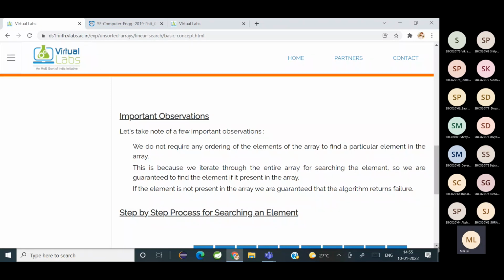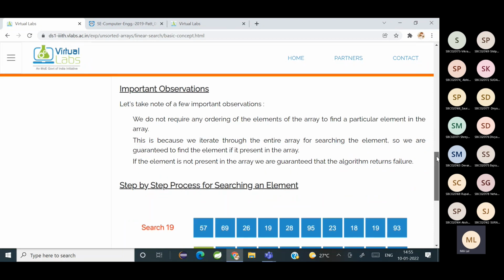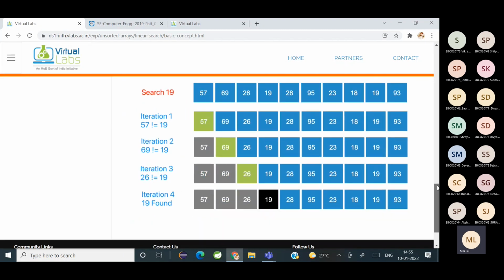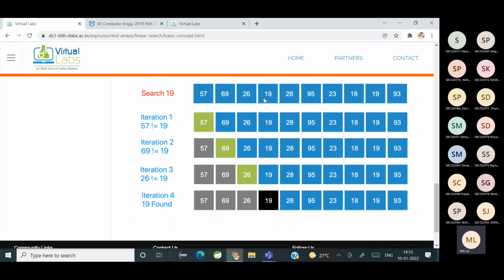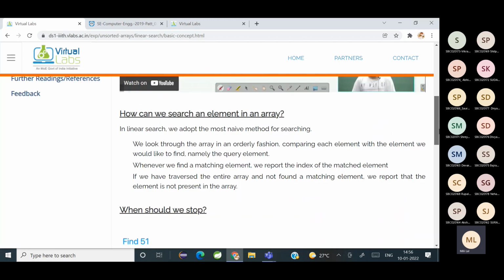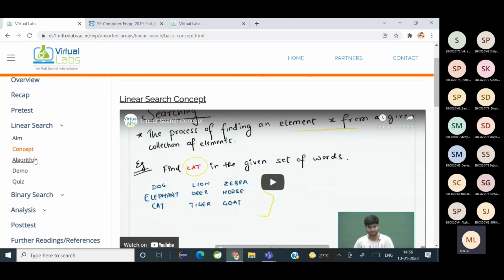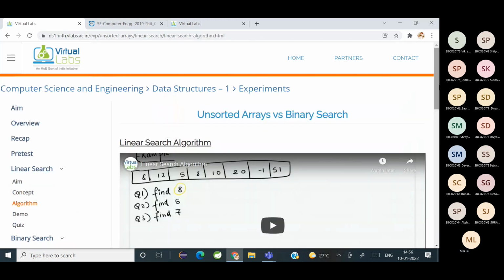Yes, it's O of n. ठीक है. So you can just go through the example here. You have a set of elements, you want to search 19, it iterates through each element until it finds 19. And once it finds the element, it will return the index. Okay, so that is the concept.